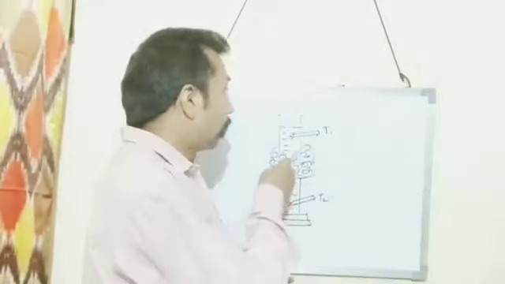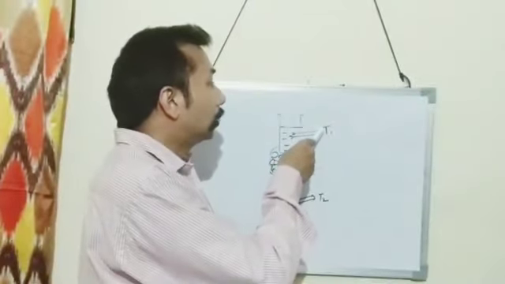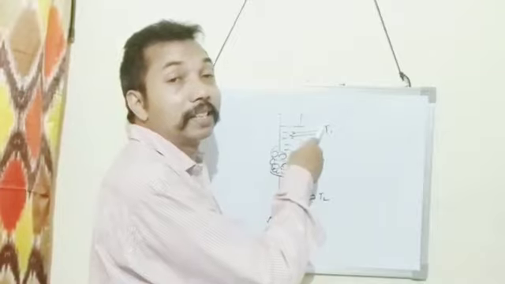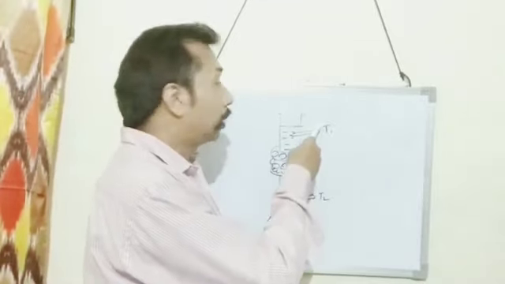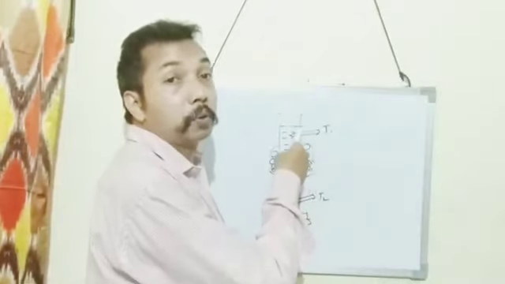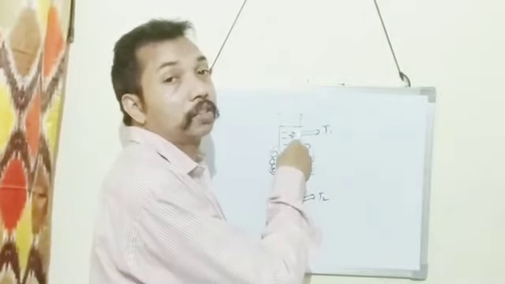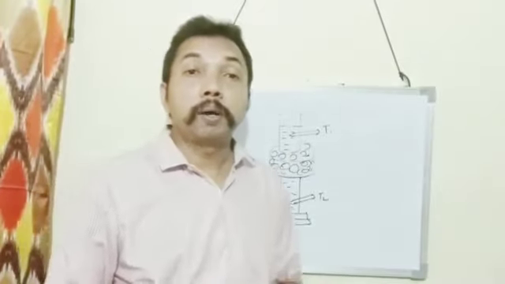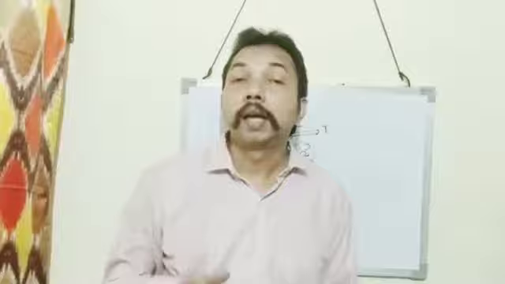As a result, the thermometer T1 reading starts decreasing, and it decreases continuously up to 0 degrees Celsius. So this is the demonstration of Hope's experiment.